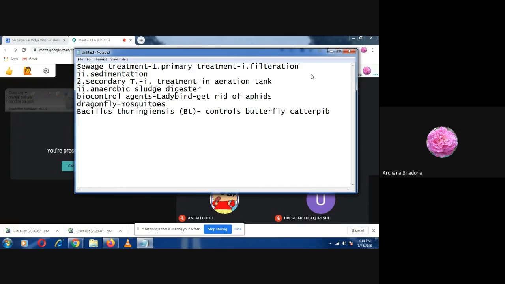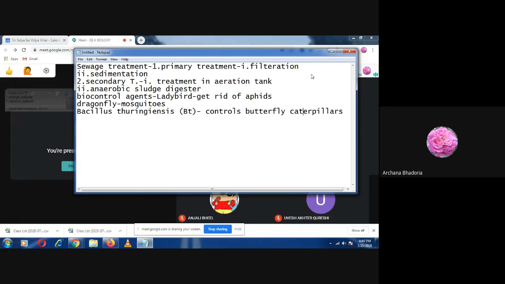You all know that these caterpillars, which we call illiyan, what do they do? They eat up plants very quickly, you know? You all know or not? When caterpillars infest the fields, you find that they destroy the entire crop. So you find that these caterpillars of the butterflies are destroyed by the Bacillus thuringiensis.